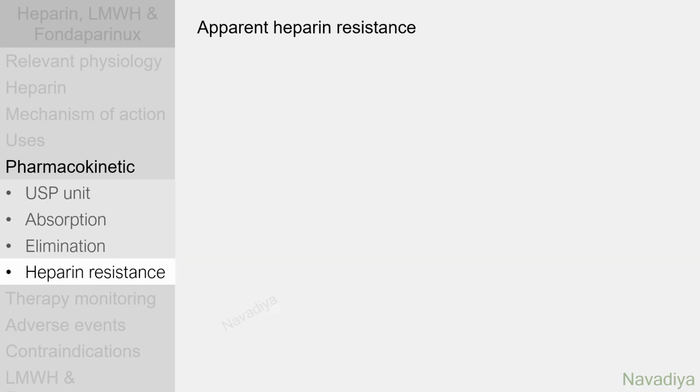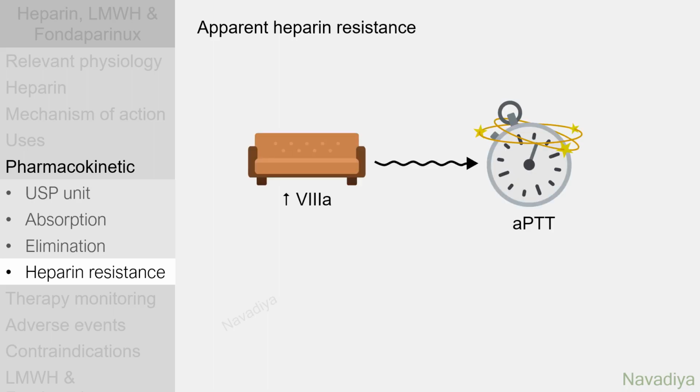Don't get misguided by apparent or pseudo-heparin resistance which occurs due to increased level of factor 8. It only alters the lab results of APTT, whereas in body heparin is working fine.